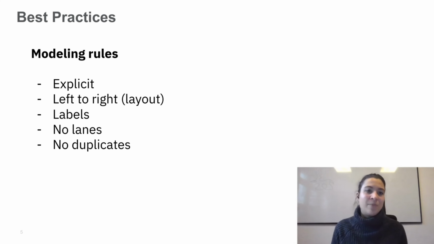So if we talk about the modeling rules in general, what we can do is a list here that you also can find in the Camunda best practices. I will put the link into the video description, but there are some things we can do. We can, for example, use explicit modeling. We can use a certain layout for our model. That means left to right, but also we can, for example, use a raster layout. We should always use labels. We should consider not using lanes, and we should prevent duplicates. And we are going to walk through this now in more detail, and let's have a look into explicit modeling, what that means.